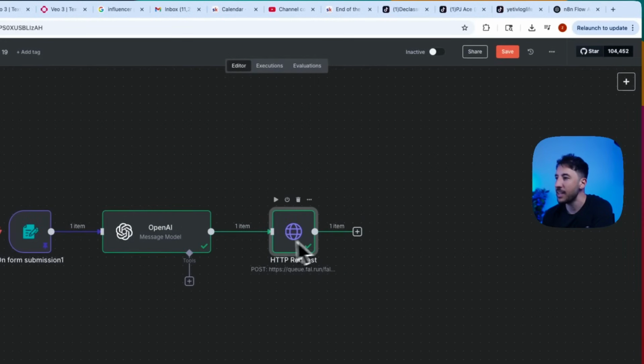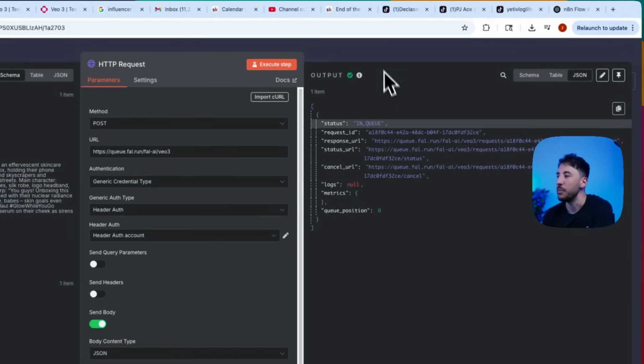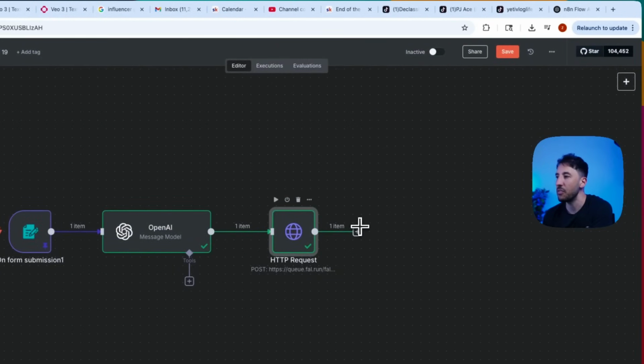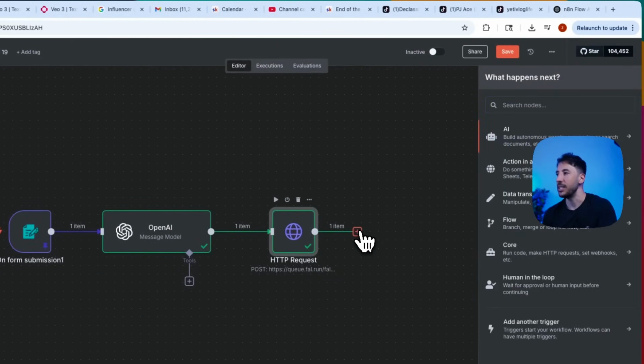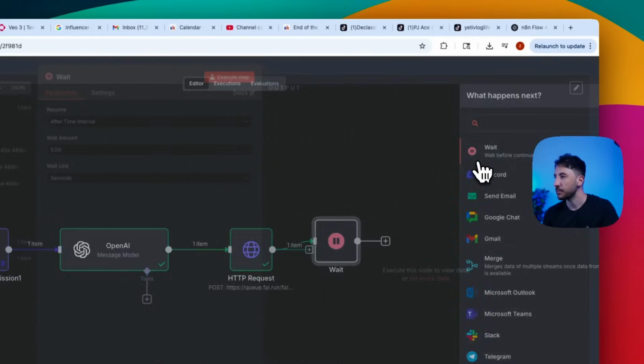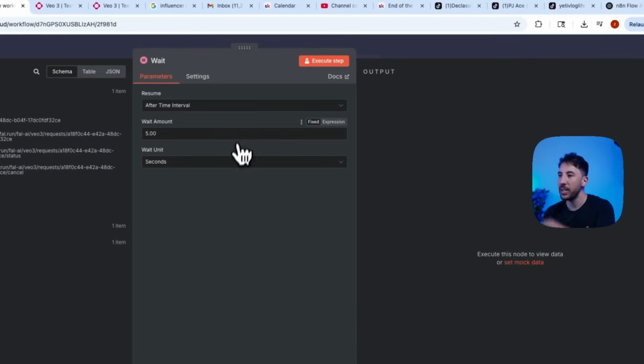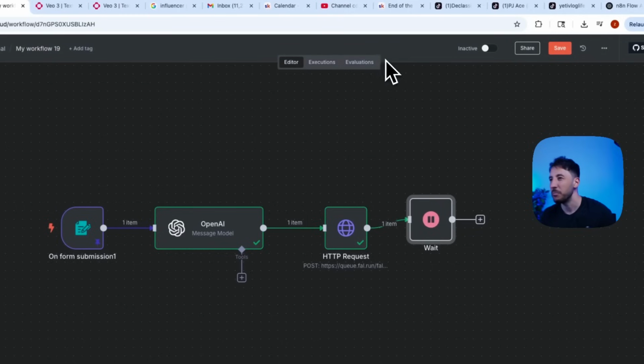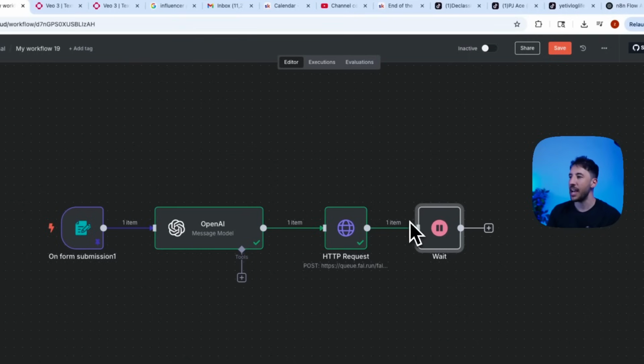Okay, so the next step is we need to add a wait node, because like you see, it says in queue, which means that right now this is being processed. So in order to avoid any errors, we need to add a wait node here. I'm just going to search for wait. There you go. I put about 5 minutes. I think that's just safe, but if you want to experiment, feel free to. Just add that to your wait node here.